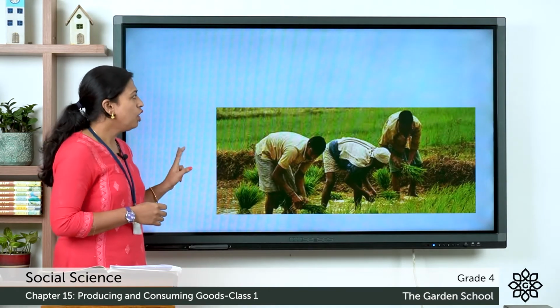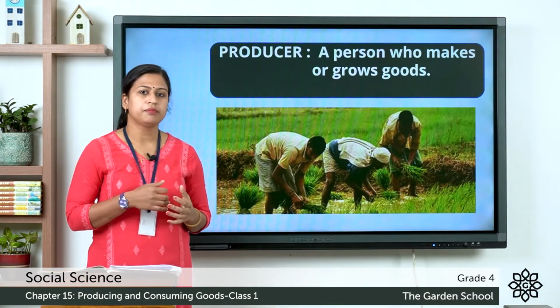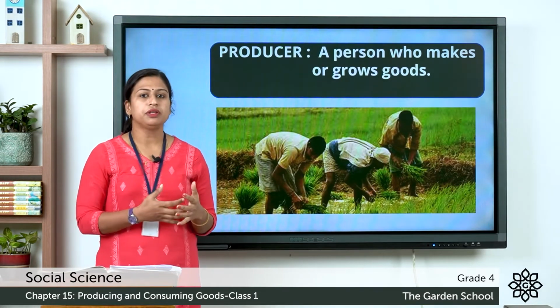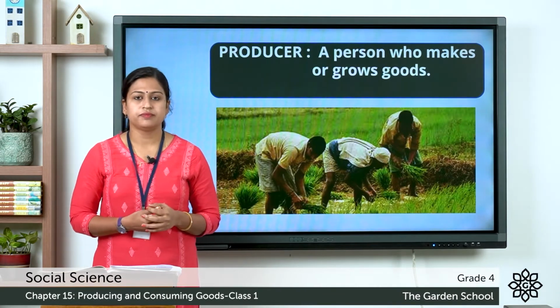Now the next thing is, who is a producer? A person who makes or grows goods are known as producers. Once again, who is a producer? A producer is a person who makes or grows goods.